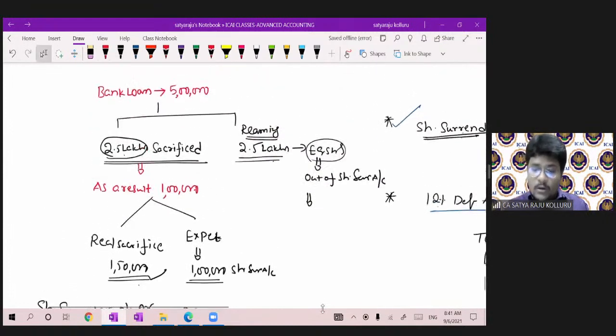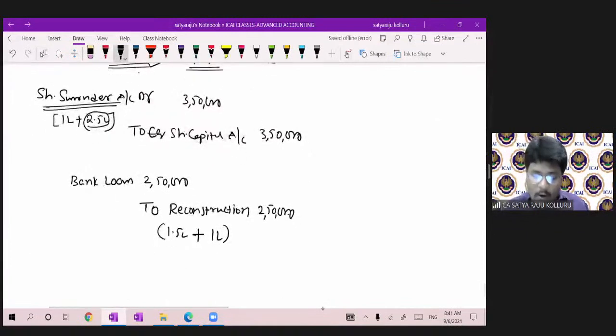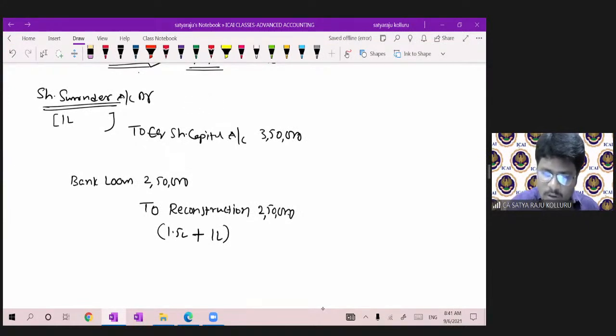Now, the bank loan for the remaining portion of 2.5 lakh was also gone, right? Now, bank loan account debit, in brackets already there 2.5 lakh. Okay, you might be confused. Just give me a second, please. All of you bear with me. I don't want to combine. First, I will show it separately. Then I will combine it.